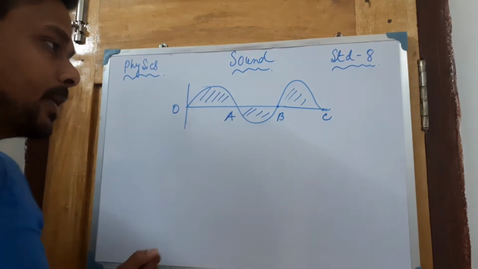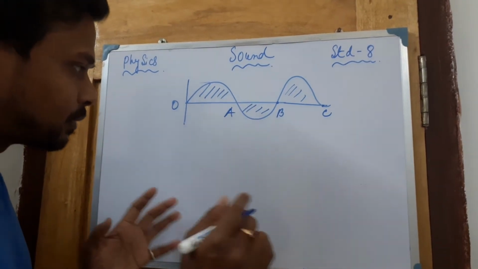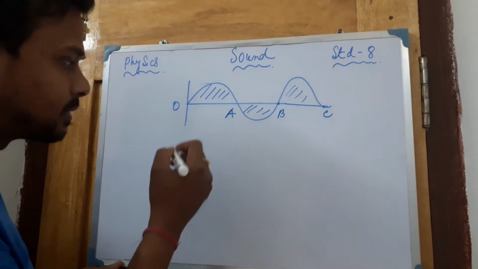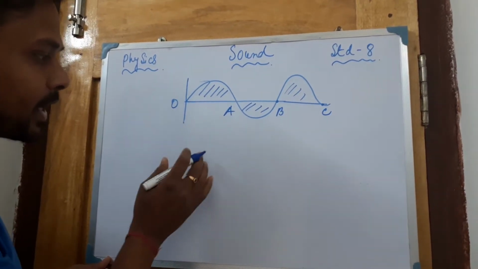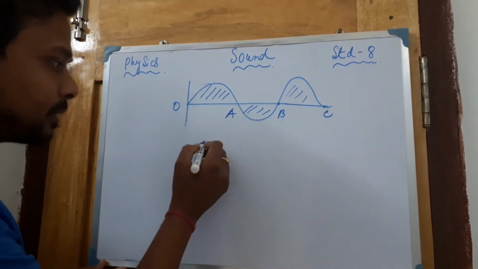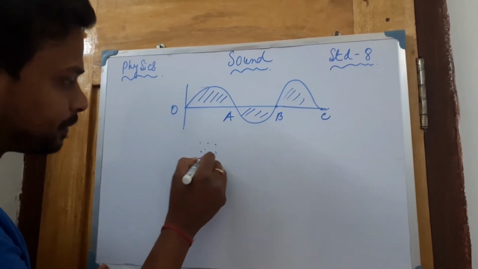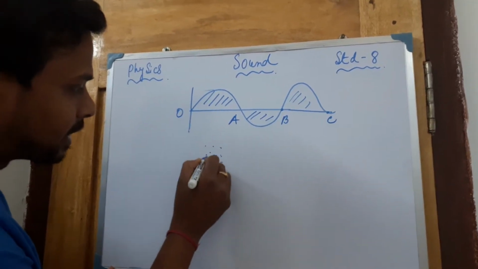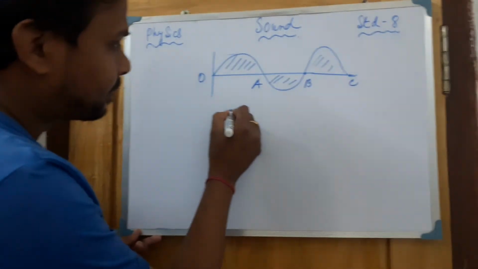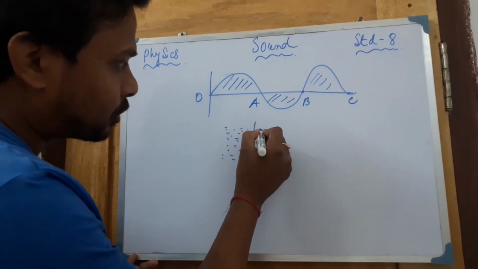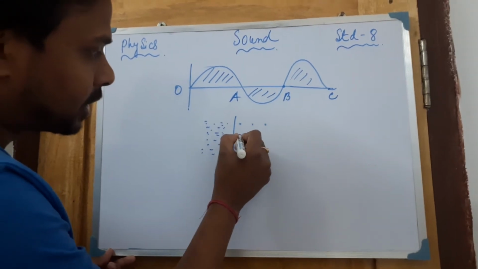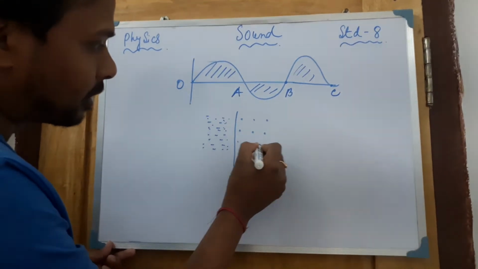This is the sound energy. How will it propagate? Suppose you are talking about the gaseous medium. When the sound energy is propagating, there will be two parts: one where all the molecules of gas are compressed in nature, and another portion where these molecules are separated from each other.